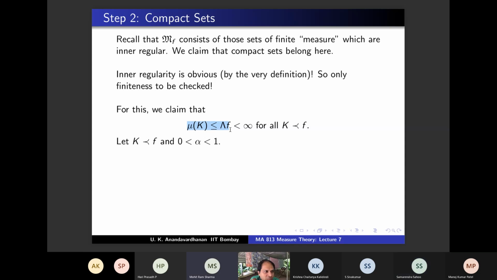In both cases, the quantity goes to 1. So that is the point to remember. I have to use the argument of alpha tending to 1 only if it is 1 by alpha times lambda f. If I can anyway show that it is less than or equal to alpha times lambda f, then why should I tend alpha to 1? Because if alpha is half, then half lambda f is anyway less than or equal to lambda f, right? I don't need to tend half to 1, no?